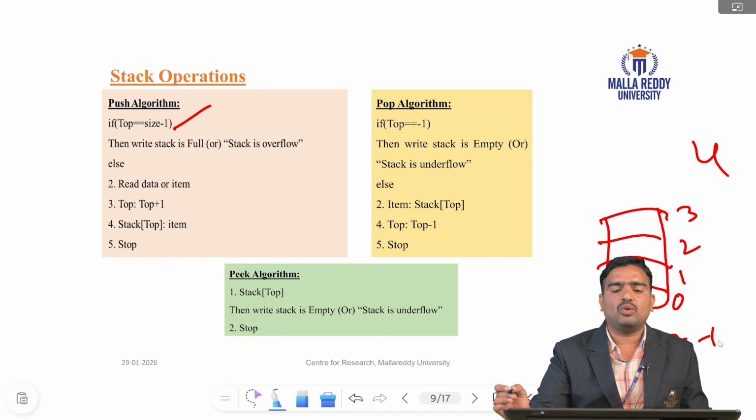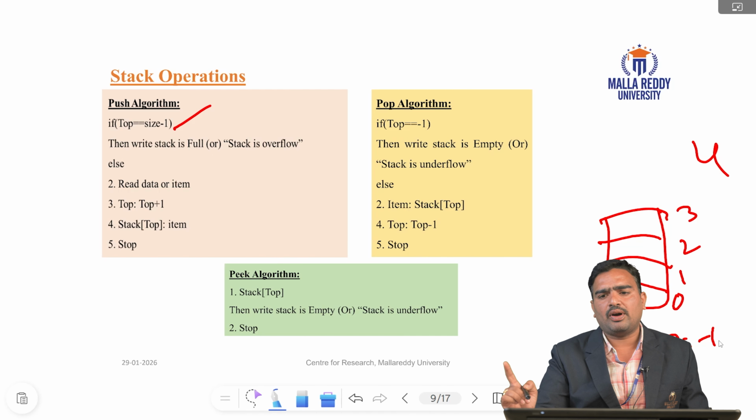Next, coming to the pop operation. To delete, if top equal to -1, the stack is empty, and there is no need to delete any elements. Otherwise the condition is false, we read the data, and then we delete the elements in the stack one by one. The disadvantage of a stack is that insertion and deletion happen only at one end. That is the push algorithm and pop algorithm.